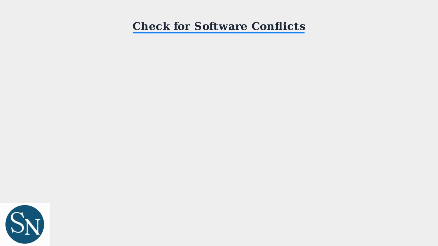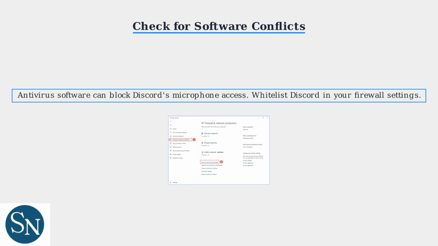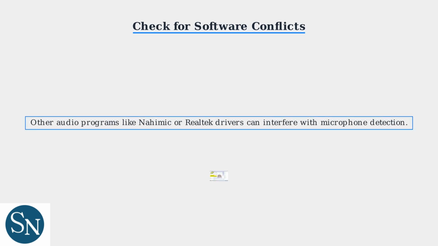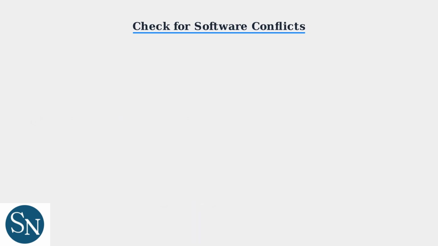Software conflicts can prevent your HyperX Cloud microphone from working in Discord. Antivirus programs may block microphone access, so whitelist Discord in your firewall settings. Other audio software, such as Nahimic or Realtek drivers, can also cause interference. Check for updates or disable conflicting programs.